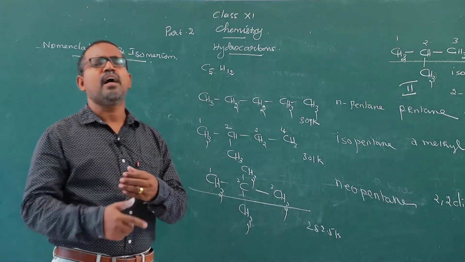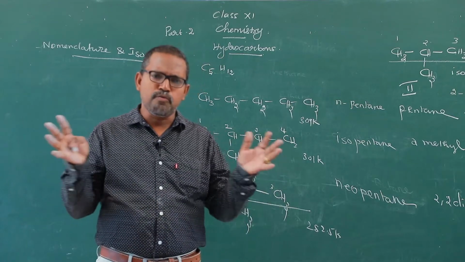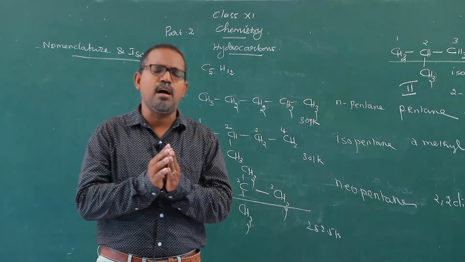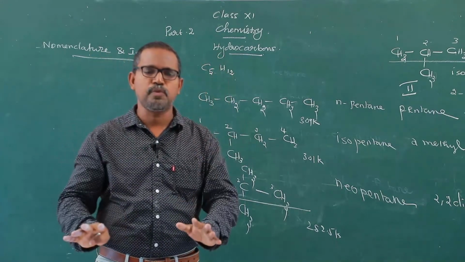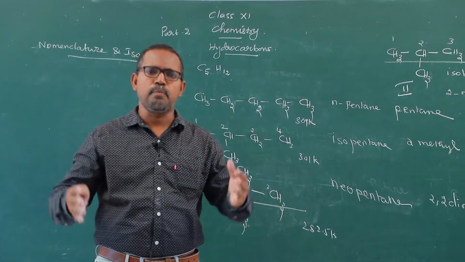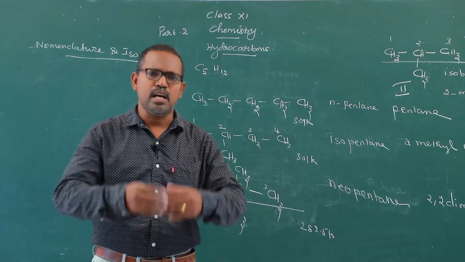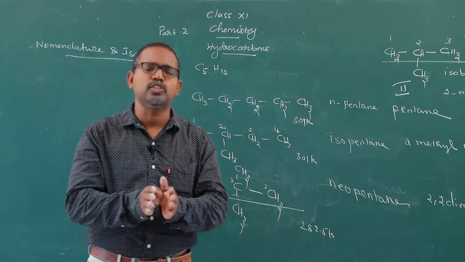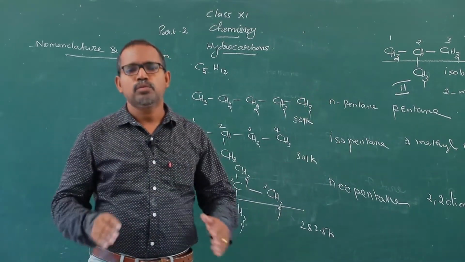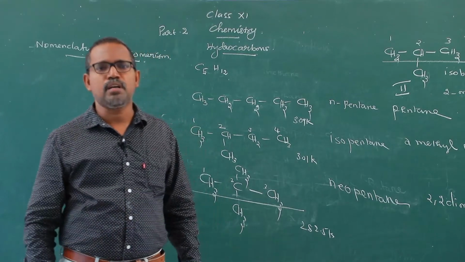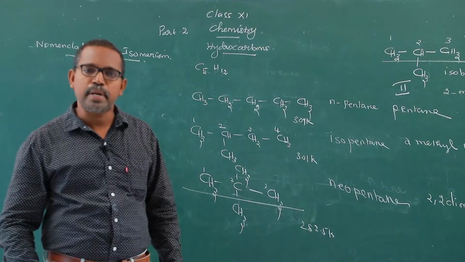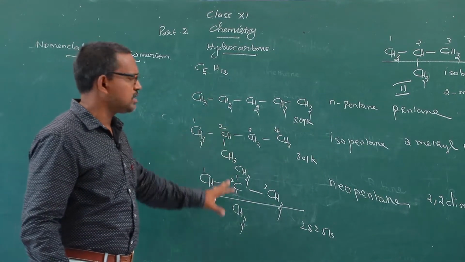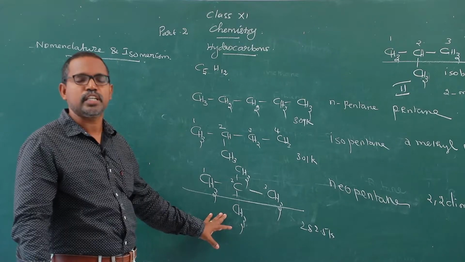As branches increase, the van der Waals forces of attraction decrease, which means we supply a lesser amount of energy to break the bond. So the boiling point decreases as the number of branches increases.